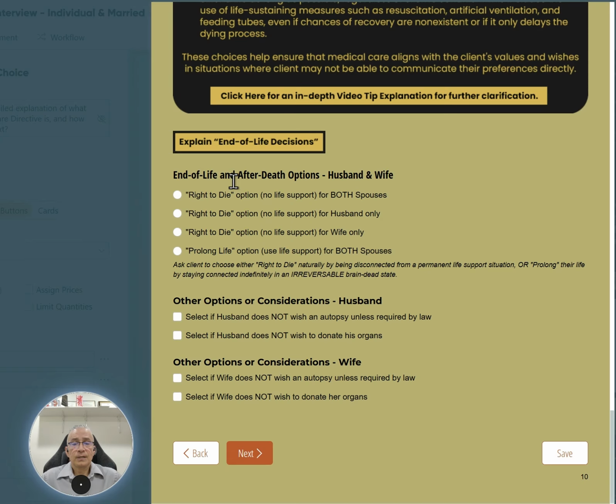End-of-life and after-death options for husband and wife. If both spouses do not want permanent artificial life support, note that this only applies to the worst-case scenario. You'd have to explain to your clients that artificial life support is permanent in this setting.